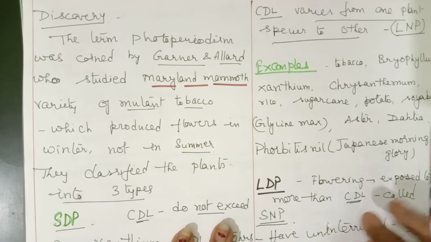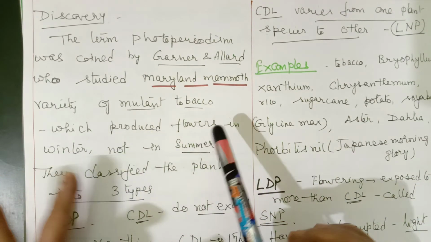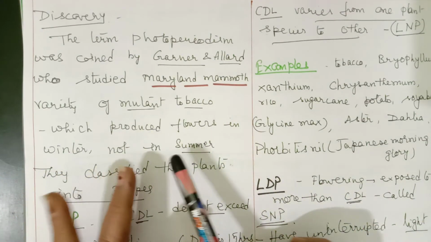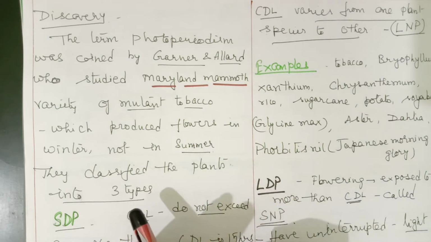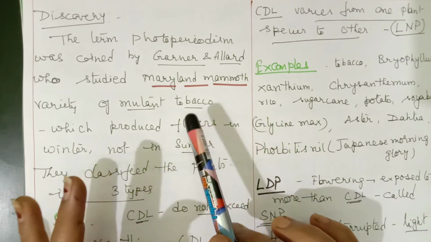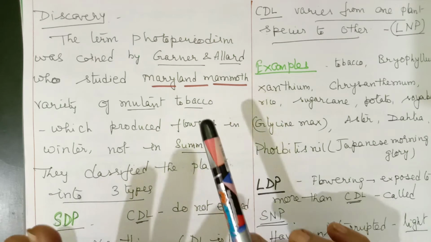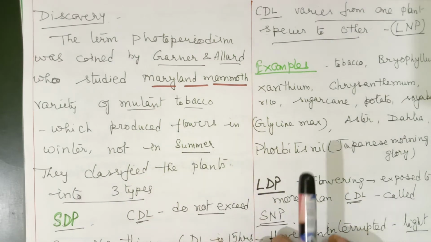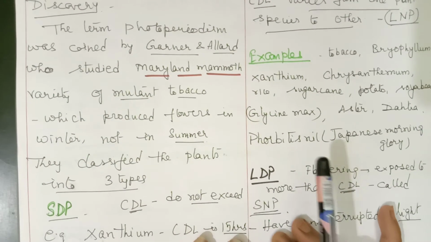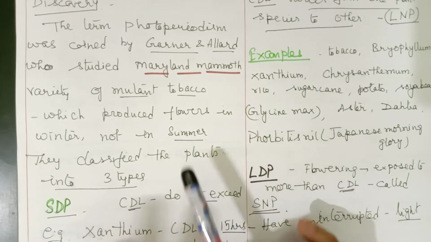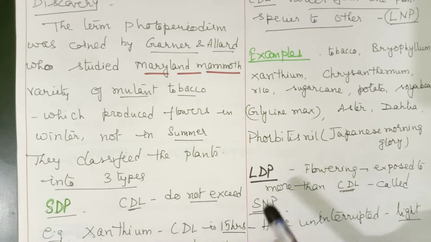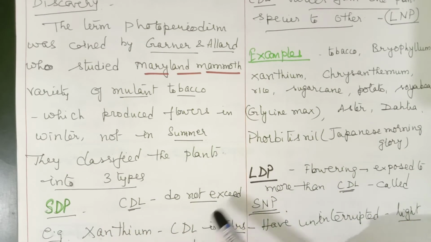What did they observe? They observed that this plant produced flowers in winter but not in summer. It started producing flowers only in winter. Based on that, Garner and Allard categorized the plants into three groups, which we have just discussed: short day, long day, and day neutral plants. Here I'll be giving you some examples of these.